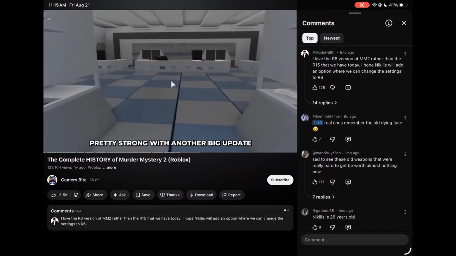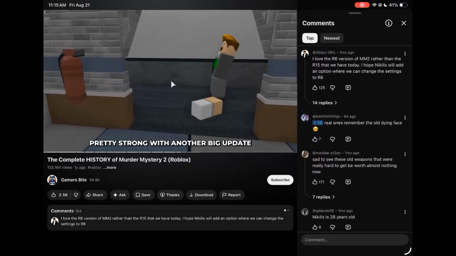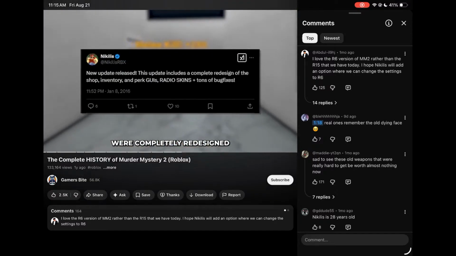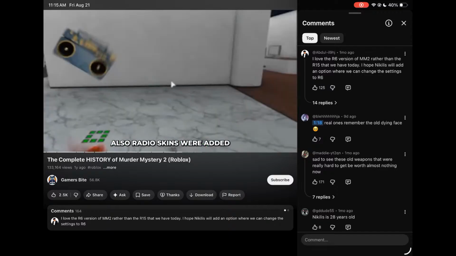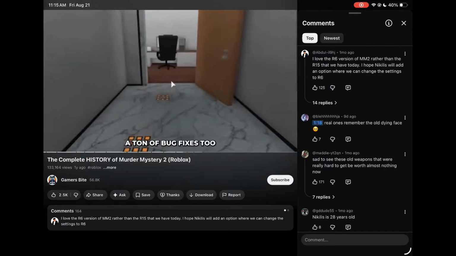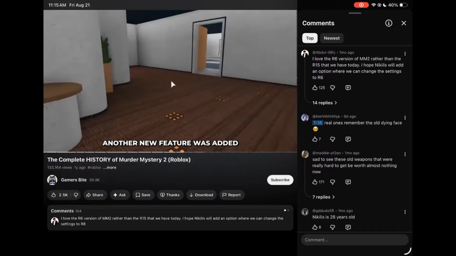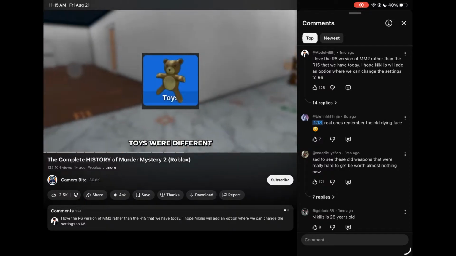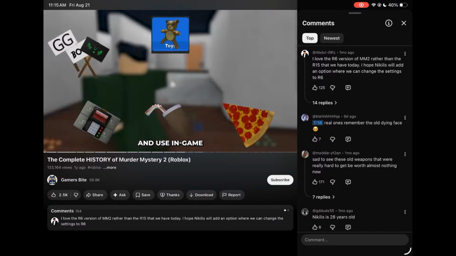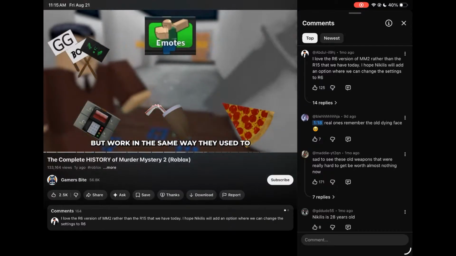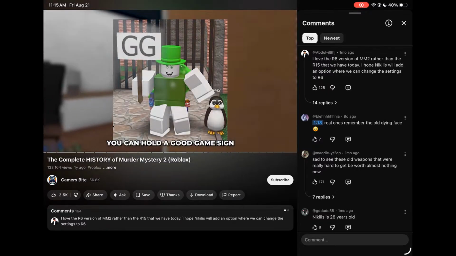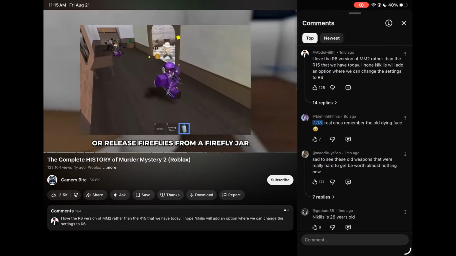So January started pretty strong with another big update. The shop, inventory, and perks were completely redesigned. Also, radio skins were added, and this update included a ton of bug fixes too. A few days after, another new feature was added, and that's toys. Toys were different signs or items you could have in your inventory and use in-game. They were later merged with emotes, but work in the same way they used to. For instance, you can hold a good game sign, or release fireflies from a firefly jar.